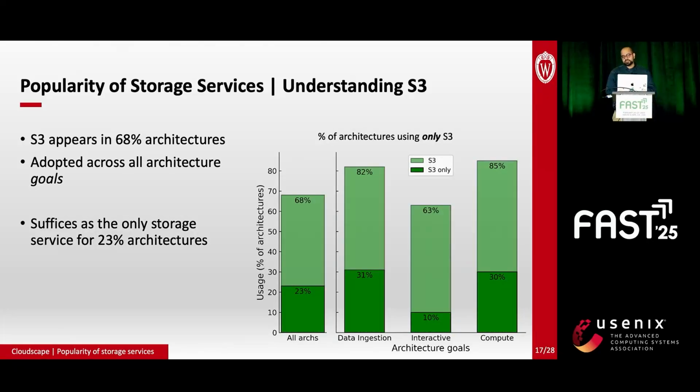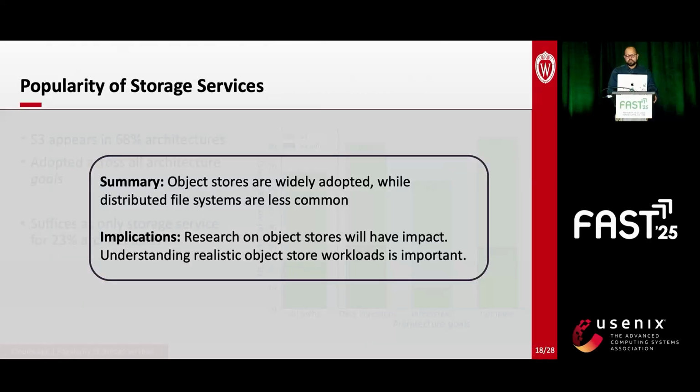We also find it surprising that across the board, many architectures do not use any other service beyond S3. That being said, a large fraction do pair S3 with some other storage service. So we found that object stores have seen strong adoption, while distributed file systems are rare in this context. Thus, any ongoing research on object stores will continue to have tremendous impact. This also highlights the need to capture realistic workloads imposed on object stores running on the cloud.